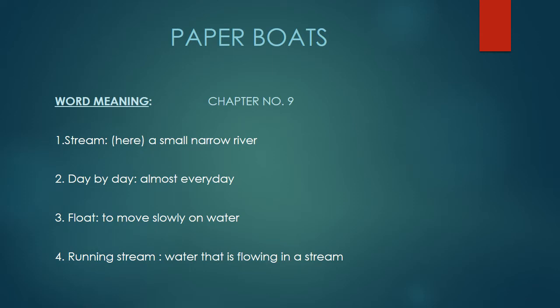Children, first word is stream. Stream means a small narrow river. Here in this chapter, a small narrow river. Next is number 2, day by day. Day by day means almost every day. Next is number 3, float. Float means to move slowly on water.